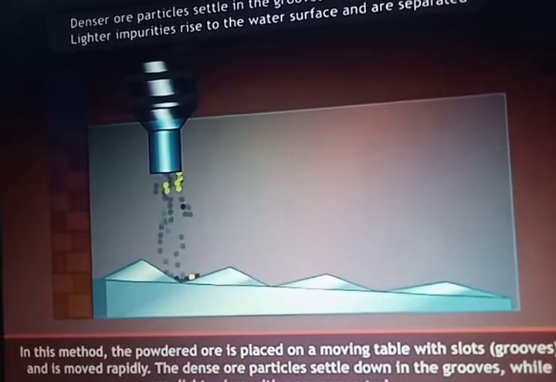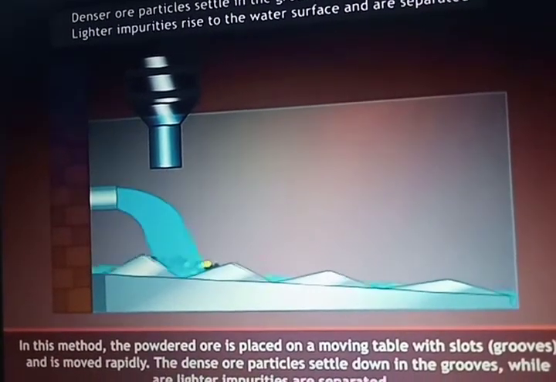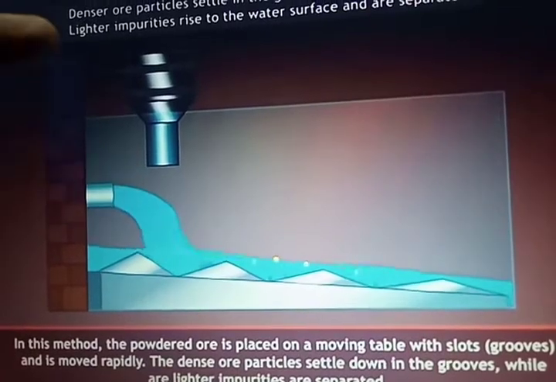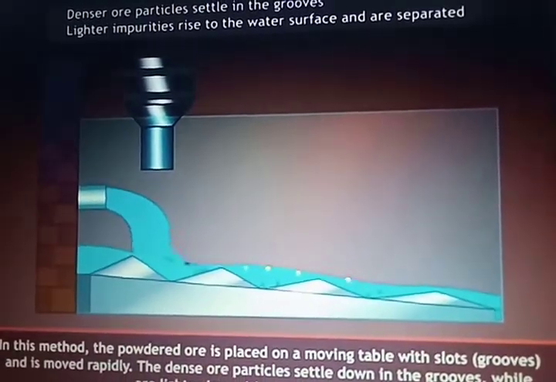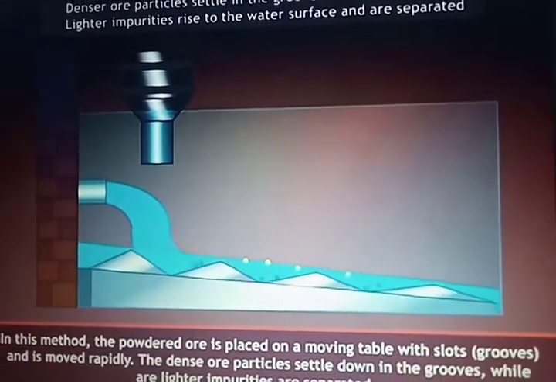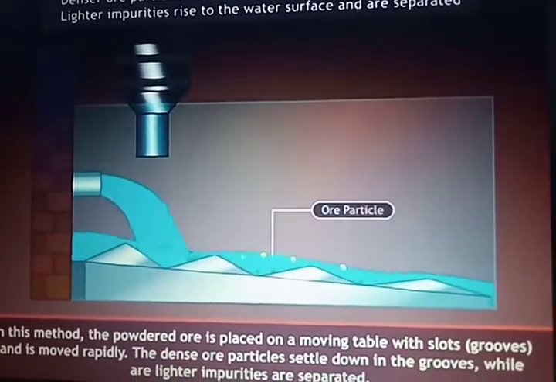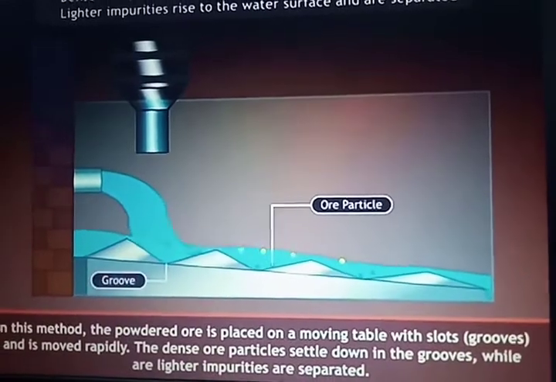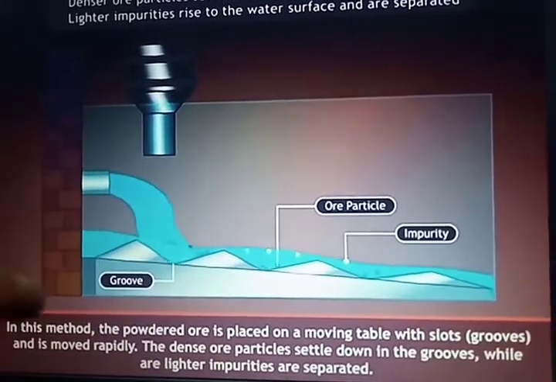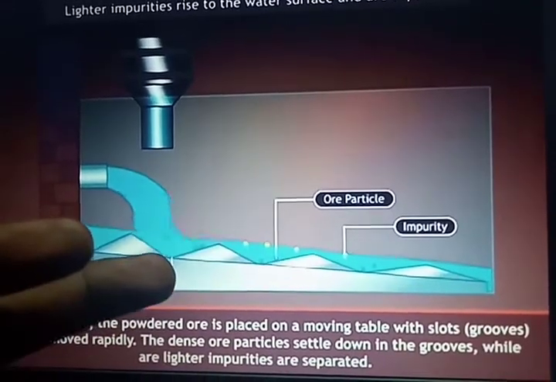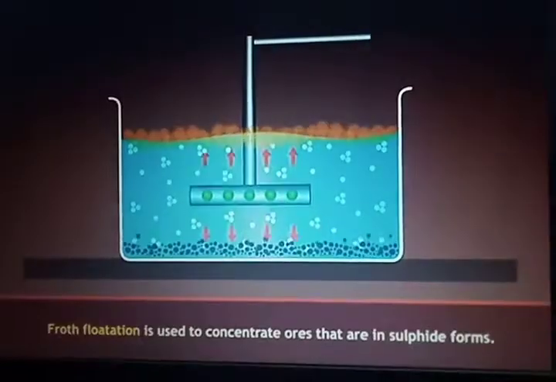The denser particles settle in the groove, and the lighter impurities are washed away by the water over the surface of the separator. In this method, the powdered ore is placed over a moving table. For example, the lighter impurities are separated from the ore particles, and then the waste, the impurities and dust particles, settles down.